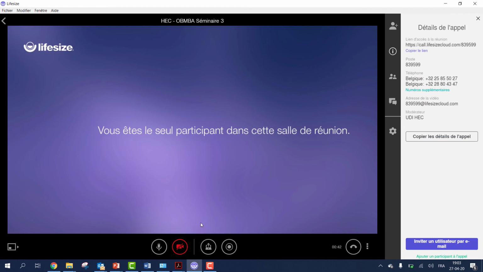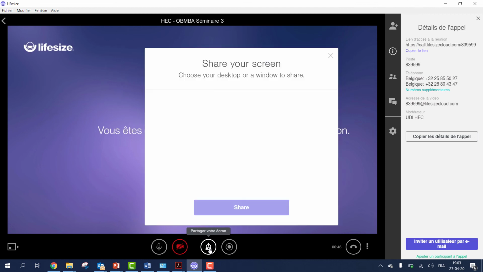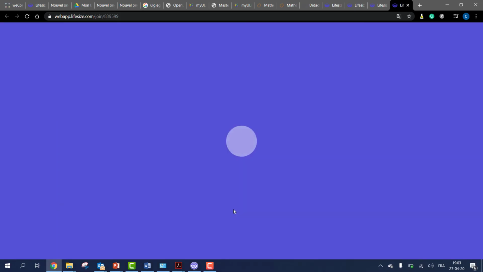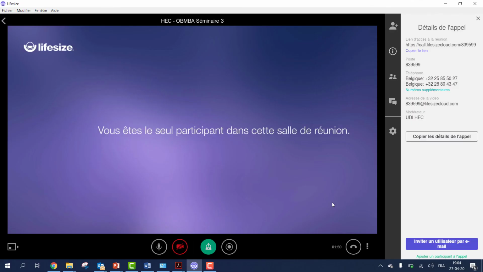If you want to share your screen with your teammates, you can click on this button and it will ask you which thing you want to share with your teammates, whether it's the full screen or only a window. I choose full screen here. Once the button is green, it means that I'm sharing my screen with my teammates.